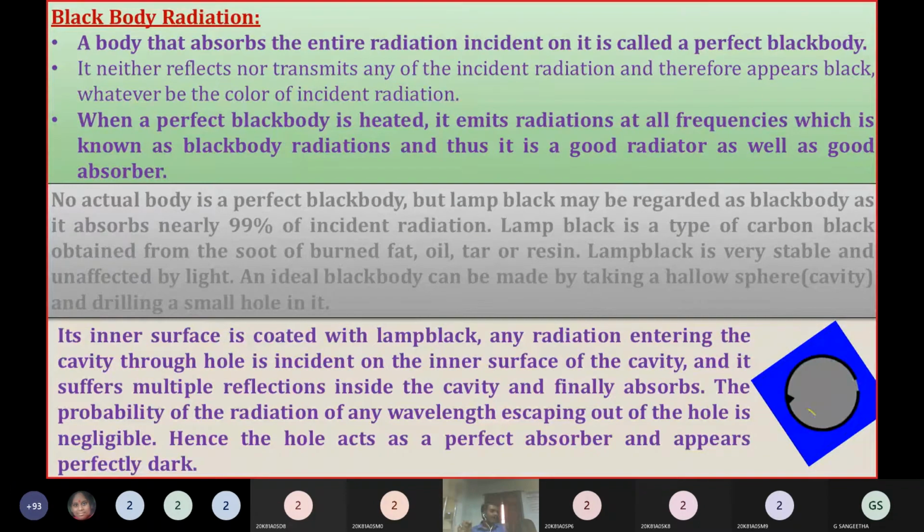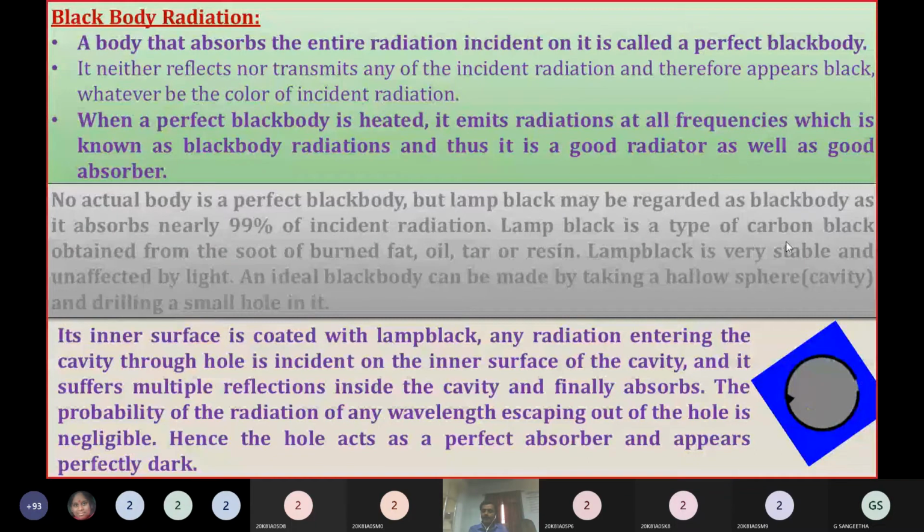Lamp black we can observe in our house also. Take a candle and a white sheet, and hold the white sheet over the candle flame. After some time, a black shade appears on the white paper. That is carbon, and it acts as a good black body.